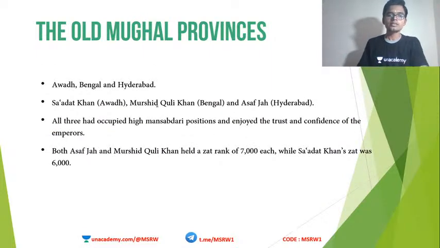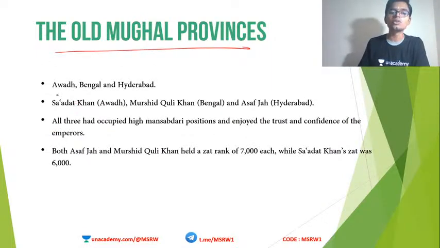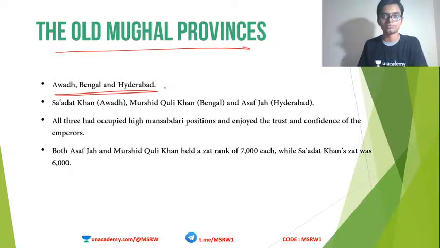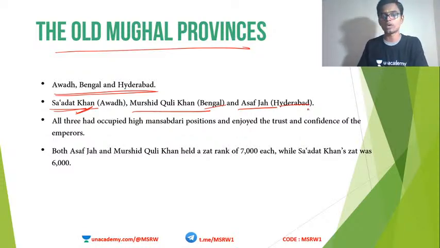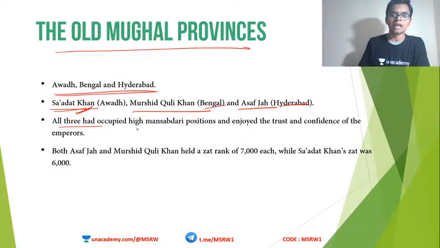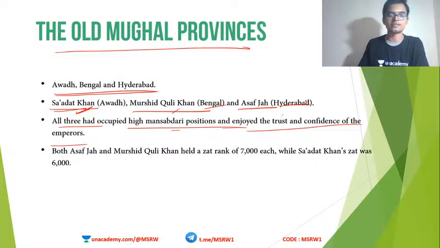So the old Mughal provinces include Oudh, Bengal and Hyderabad. Oudh was ruled by Saadat Khan, Bengal by Murshid Quli Khan, Hyderabad by Asaf Jah. We will look into it in depth in the coming slides, so I am going to explain it fast here. All three had occupied high Mansabdari positions and enjoyed the trust and confidence of emperors.